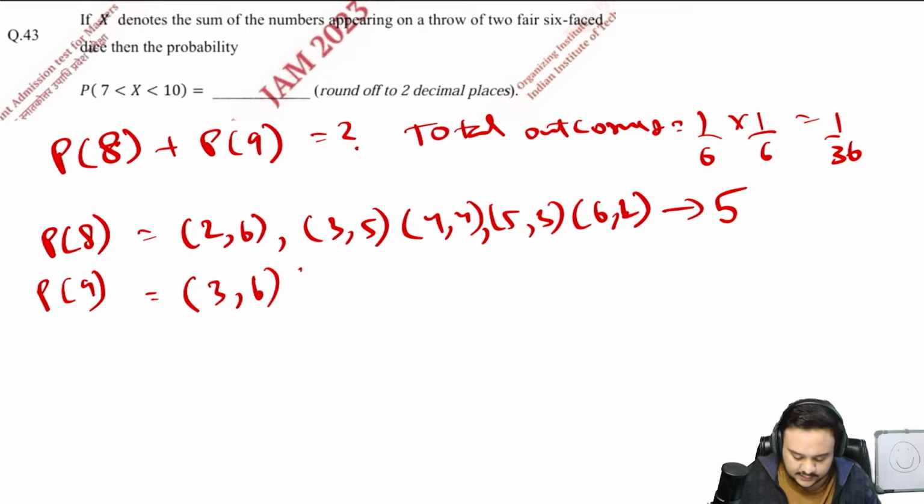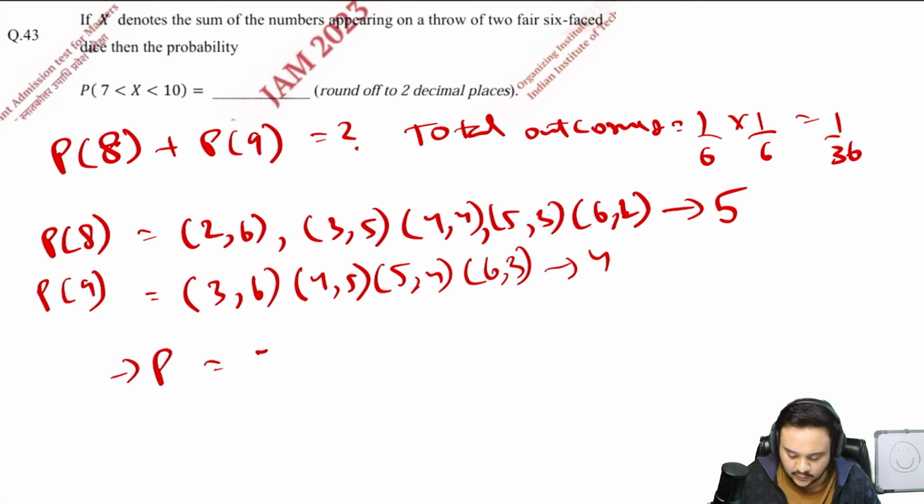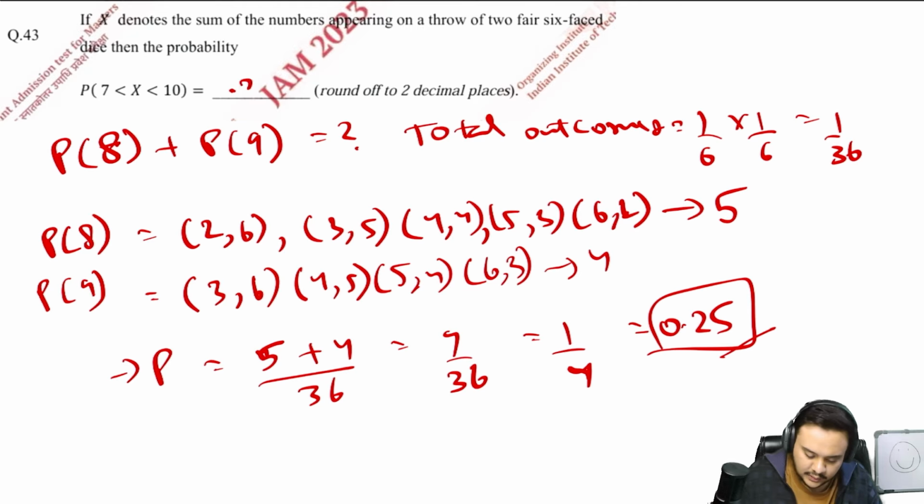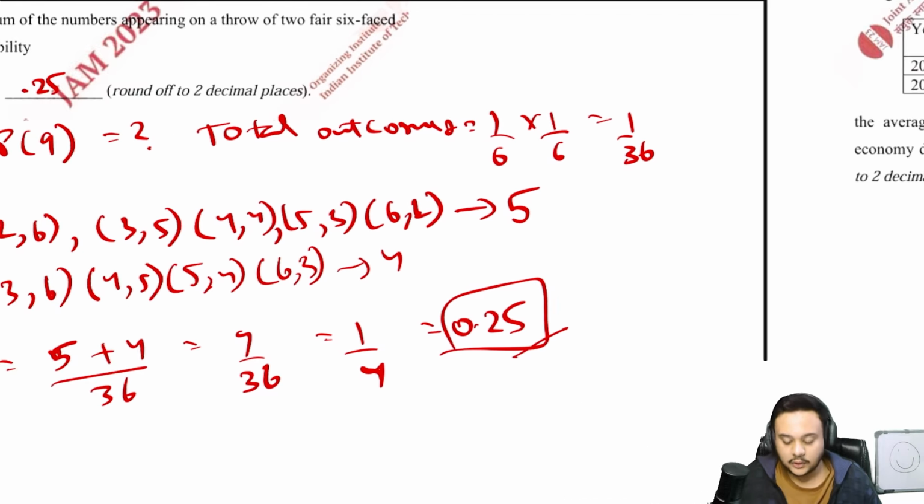3 6, 4 5, 5 4, 6 3, 4. So your probability that you wanted was 5 plus 4 upon 36, which is 9 by 36, which is 1 by 4, or 0.25. Okay, very easy. Let us move on.